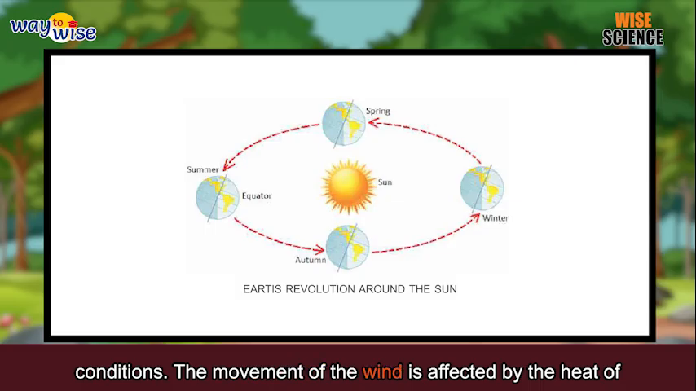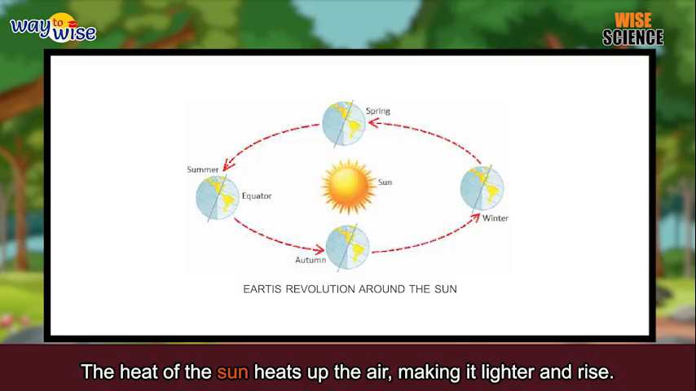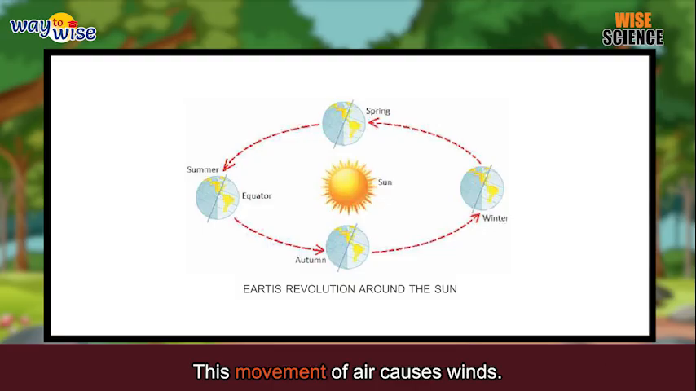The movement of the wind is affected by the heat of the sun. The heat of the sun heats up the air, making it lighter and rise. This movement of air causes winds. We all know that the earth moves around the sun. This movement is called revolution.